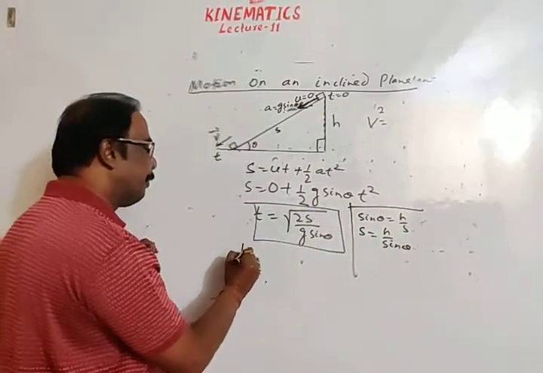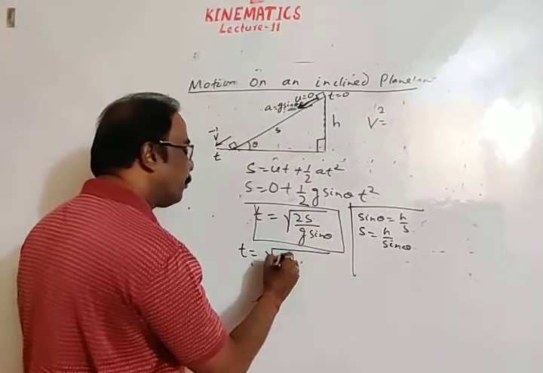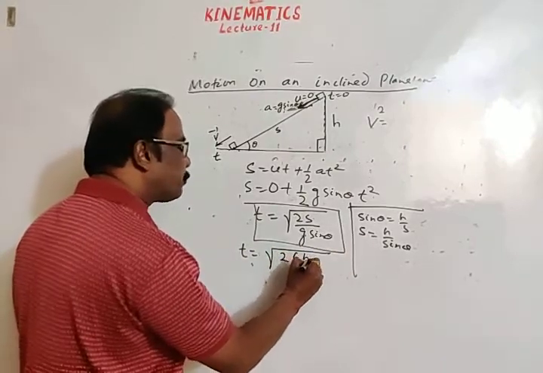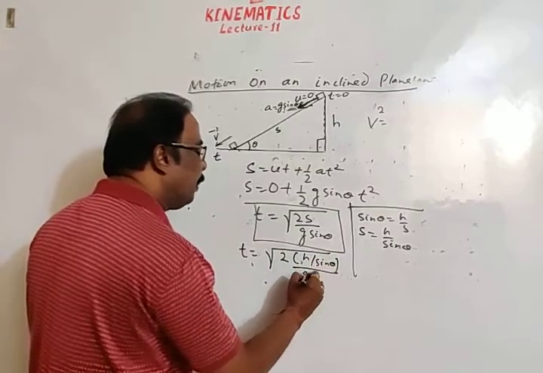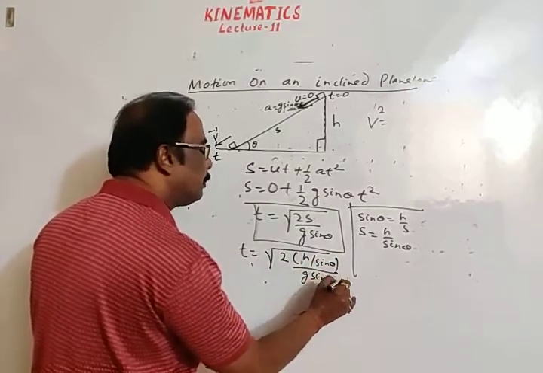Then put here t is equal to square root of 2, in place of s we can write h by sin theta, divided by g sin theta.